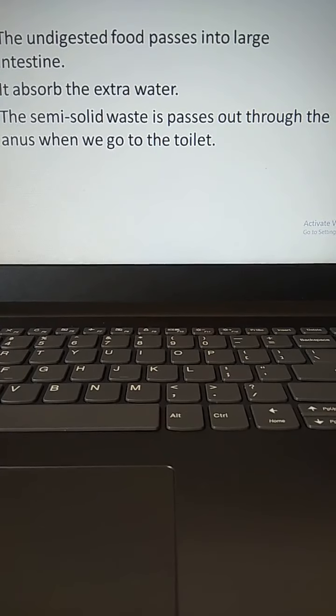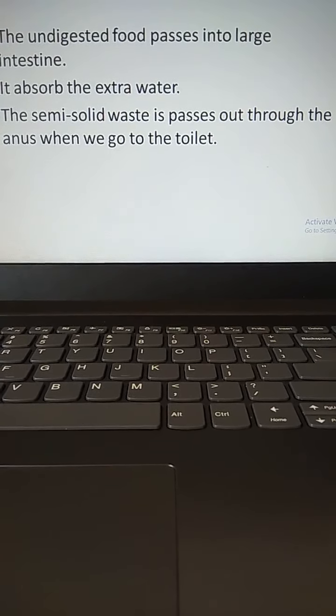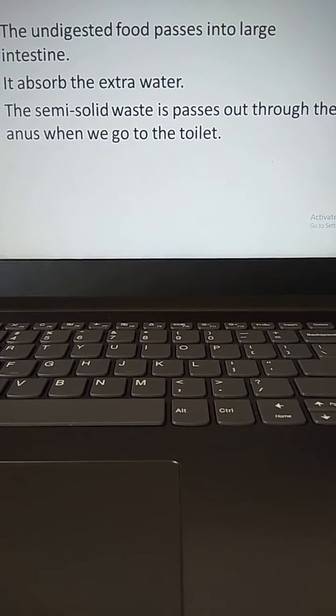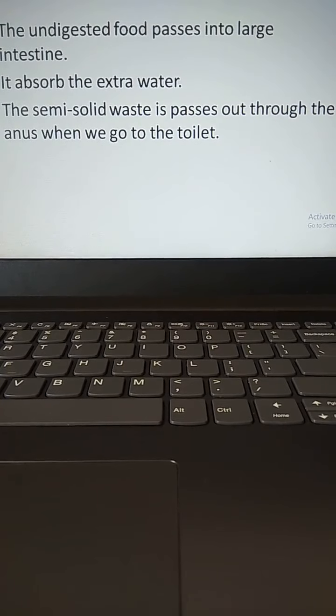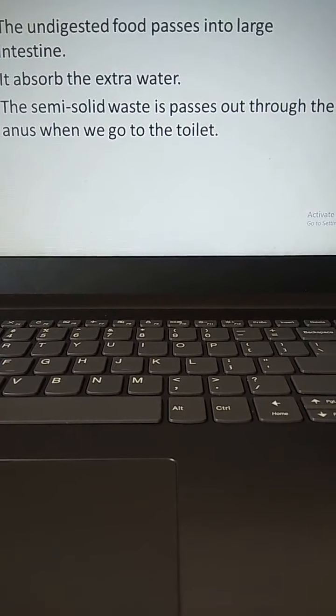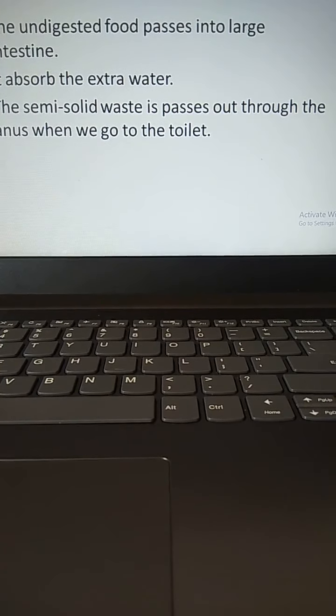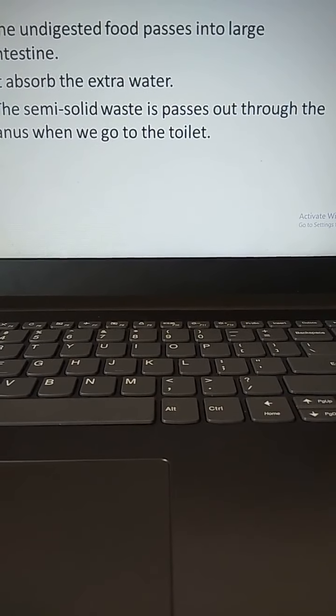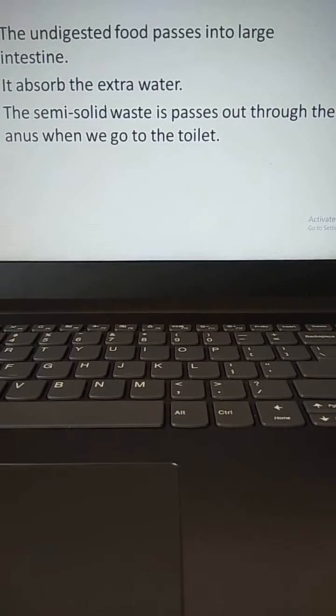In this way, the whole salivary gland, mouth, food pipe, liver, stomach, pancreas, large intestine, small intestine, anus is known as the digestive tract. The food passes all through this tract and then your digestion process gets complete.